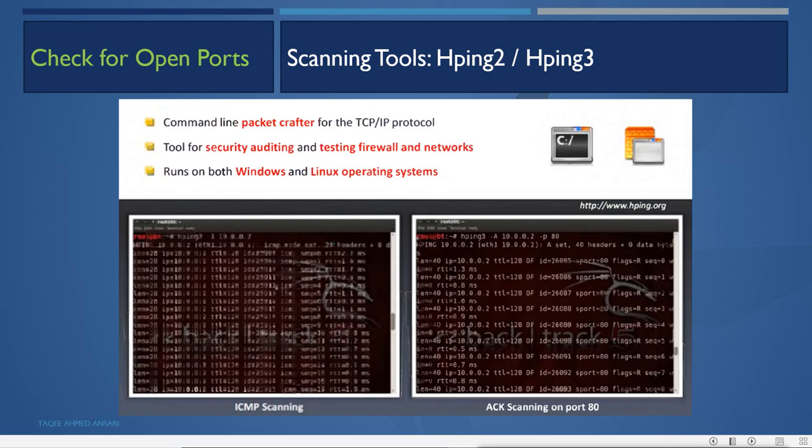It is a command line packet crafter for the TCP/IP protocol. This tool is for security auditing and testing firewalls and networks, and runs on both Windows and Linux operating systems. So it will do the same job as Nmap, and it also works on Windows, not as graphical, but as a command line. In Windows also you can use it as a command line.